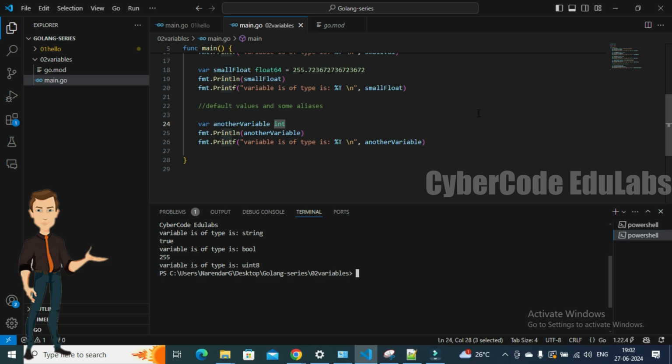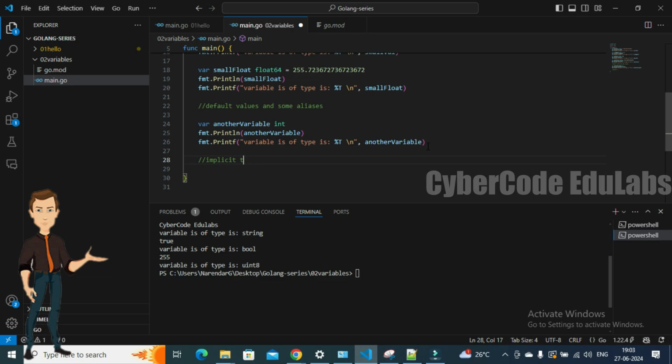Moving on, there is a little bit more on this. Let me go ahead and show you. There is another way of declaring the variable. You can say there is an implicit type, or implicit way of declaring a variable.